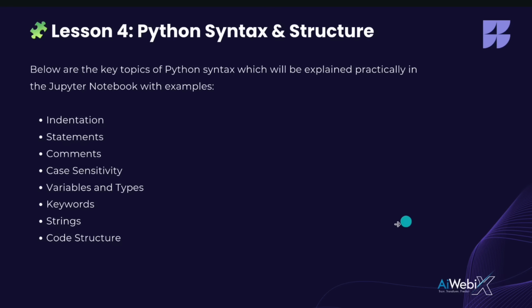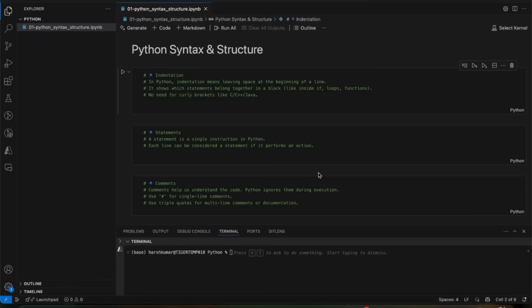So yeah, let's start. In Python, indentation refers to the white space, usually the spaces or tabs that appear at the beginning of a line of code. Unlike many other programming languages, like C, C++ or Java, Python does not use curly braces to define code blocks. Instead, it uses indentation to group statements that belong together for a particular functionality.